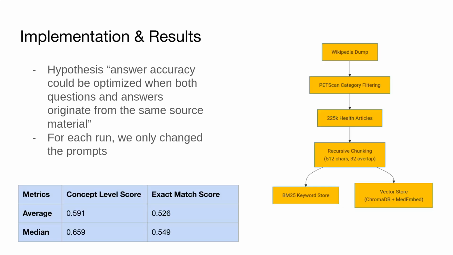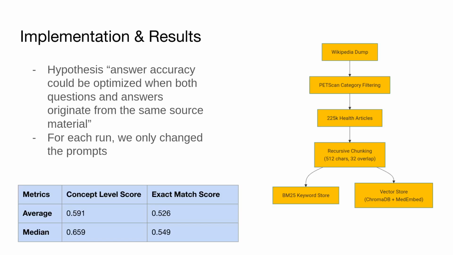We built our system using around 225,000 Wikipedia health articles, and we retrieved those using the PetScan tool. And the retrieval was done based on subcategories and categories in medicine and health. We split those documents using the recursive chunking strategy, and each fragment is 512 characters long, and they overlap by 32 characters.